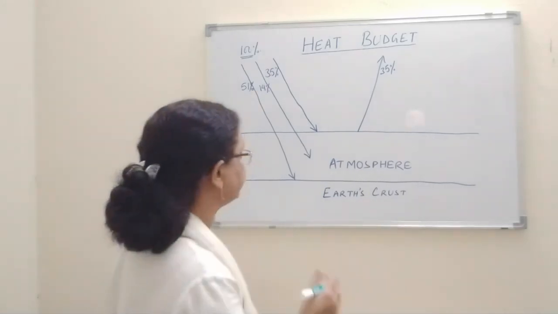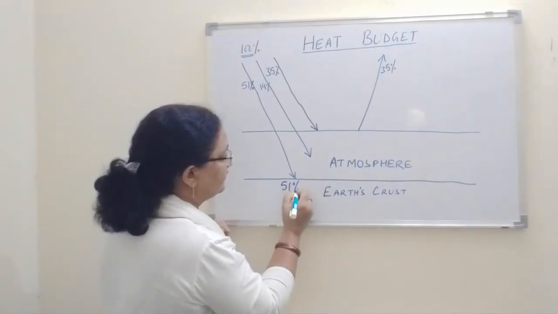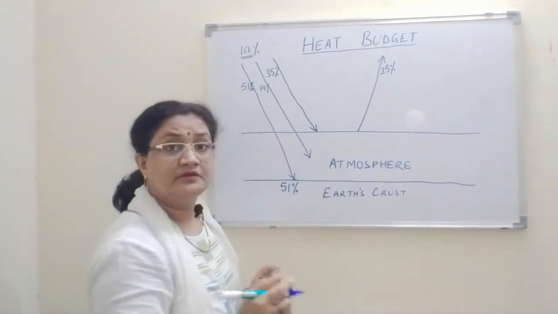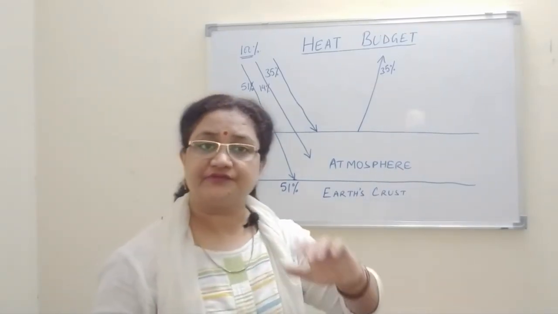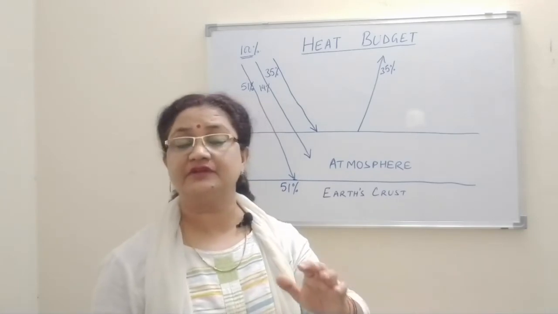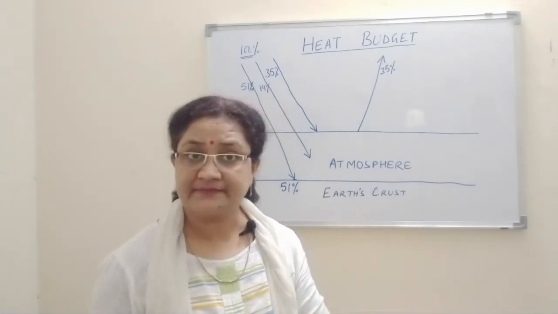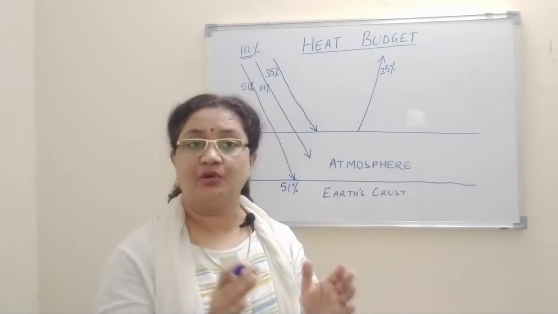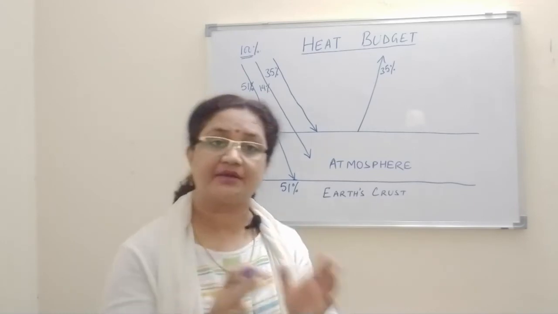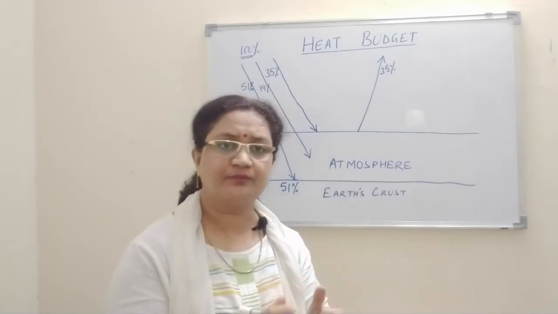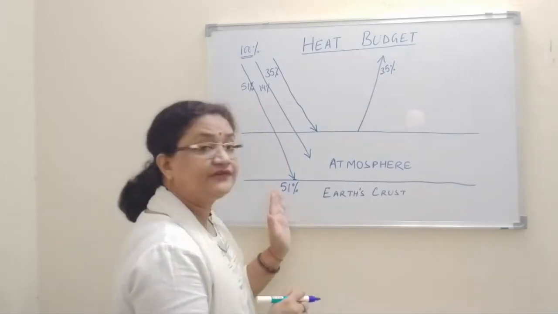Now you can see here, children, 51% has been received by the Earth in the form of insolation. Once it gets 51%, naturally it will give back 51% also. Whatever amount of heat it is getting, the same amount will be given back by the Earth to the atmosphere or to the space. So this is 51%.